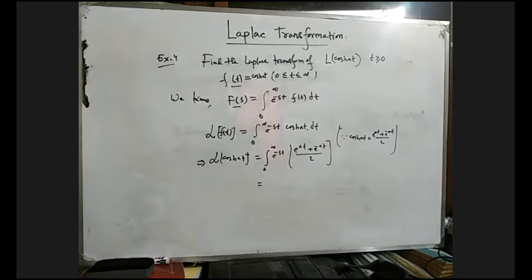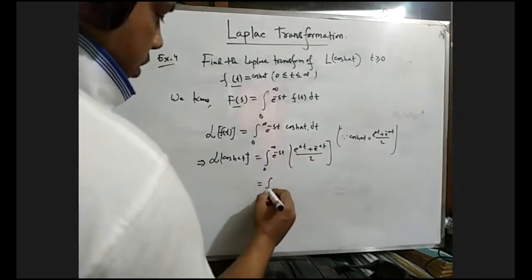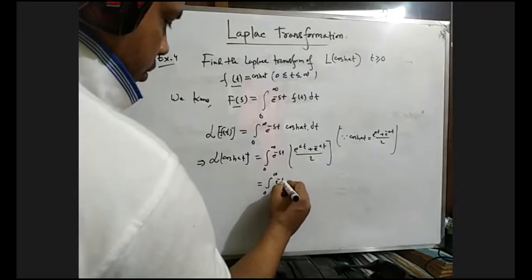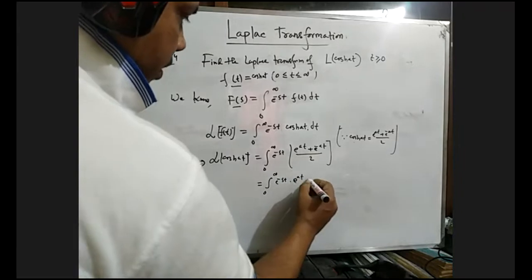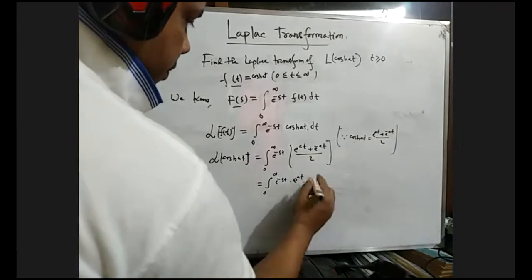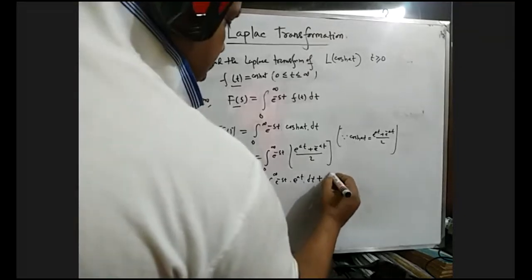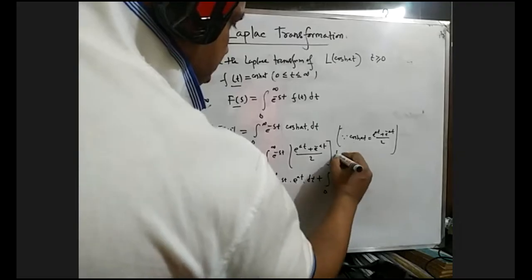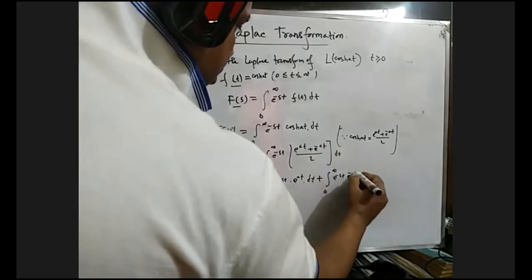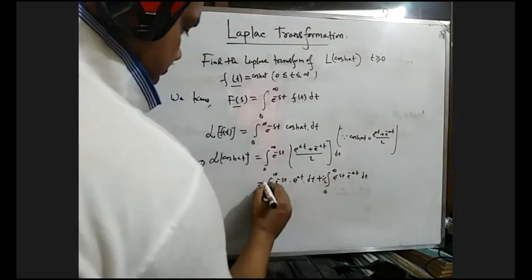So half times the integral from 0 to infinity of e to the power minus st into e to the power at dt, plus the integral from 0 to infinity of e to the power minus st, e to the power minus at dt. There will be half.